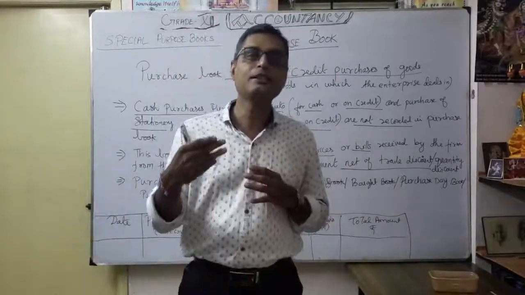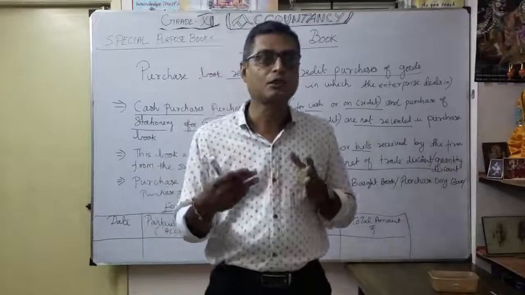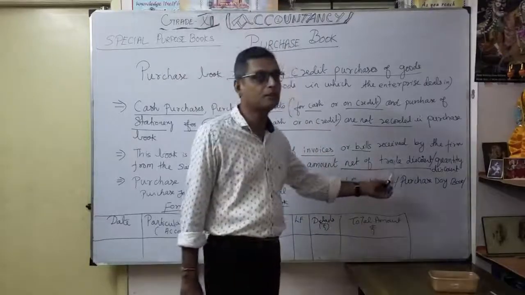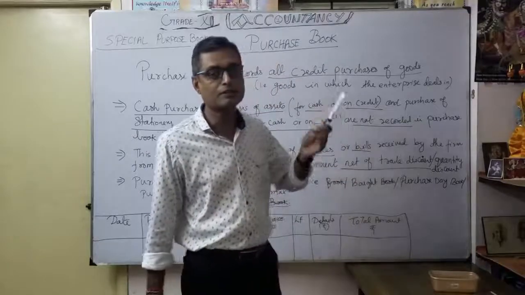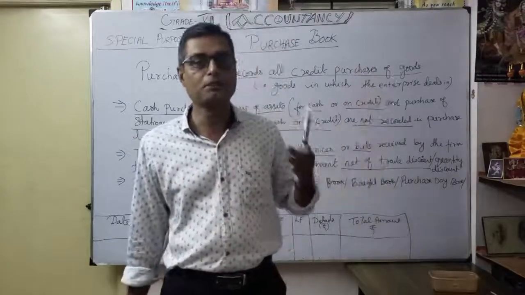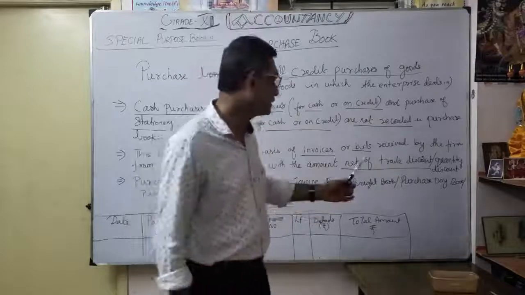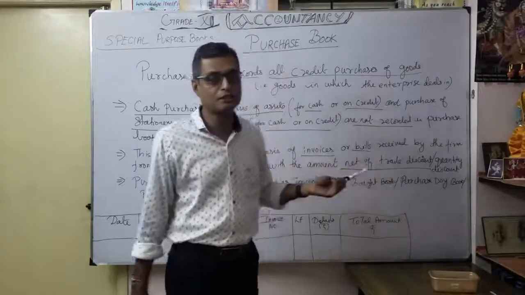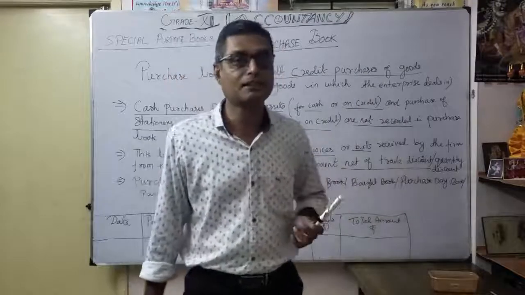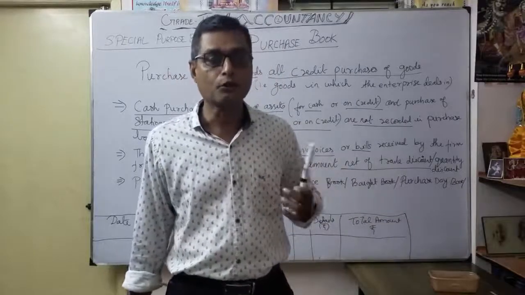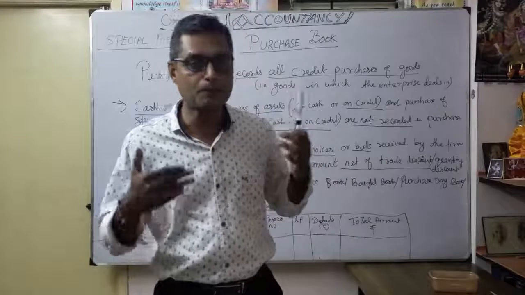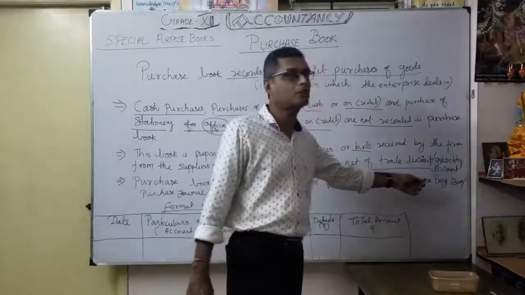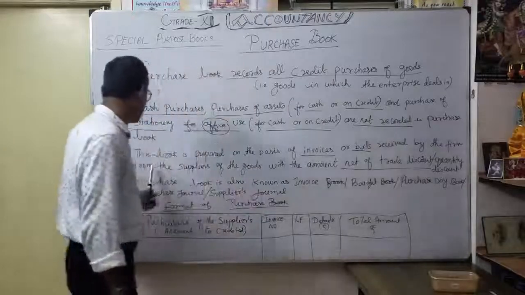Whenever you make an immediate payment, we will get a cash discount. So cash discount is different, trade discount is different. Here is a very important point. After whatever amount you purchase from the supplier on credit basis, you are going to get a trade discount. Maybe it is called quantity discount. So trade discount is nothing but for bulk purchases. Any supplier, when you buy bulk purchases from the supplier, offers you trade discount, or nothing but quantity discount. Okay, that's a very important meaning.